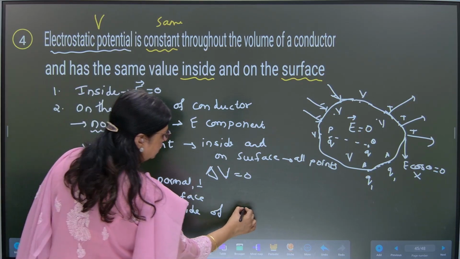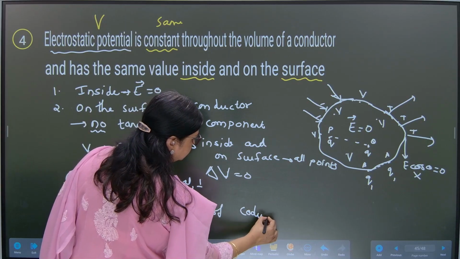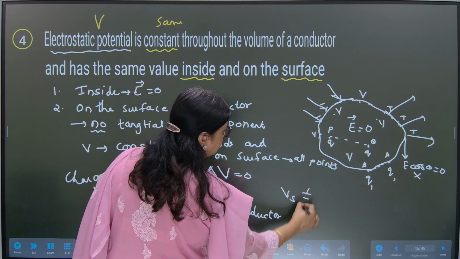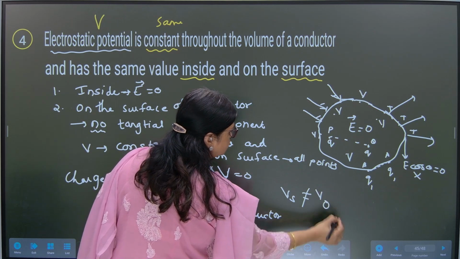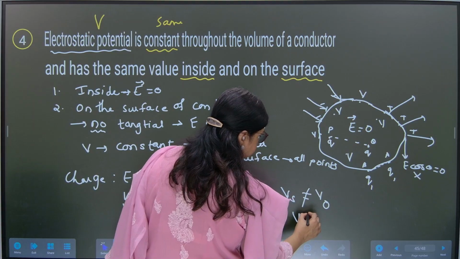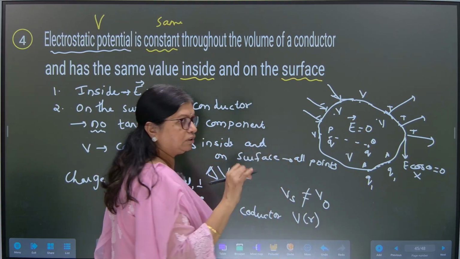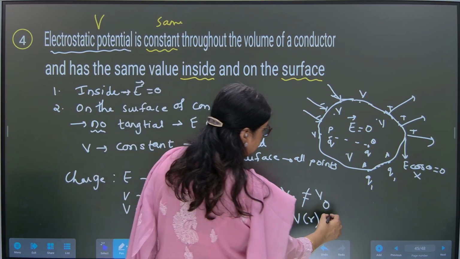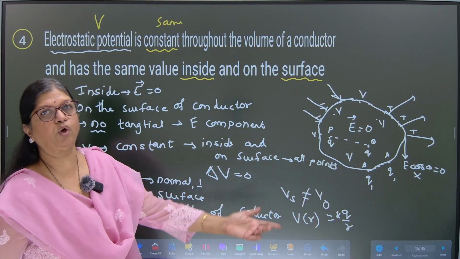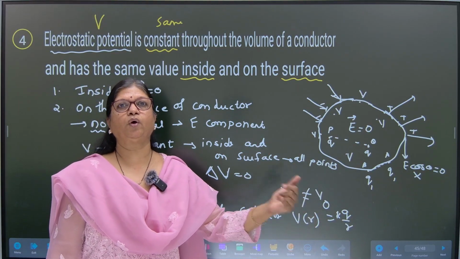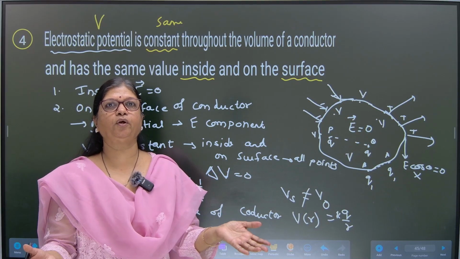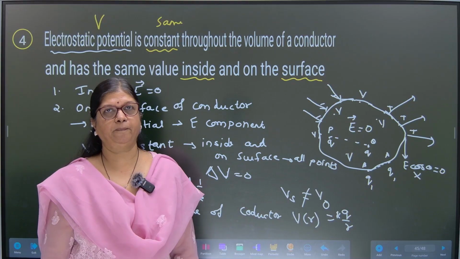But V on the surface will not be equal to V outside the surface. Why? Because V is a function of the distance from the charge to the point. KQ upon R is the formula of the potential, so as the distance between the charge and the point varies, V will vary.